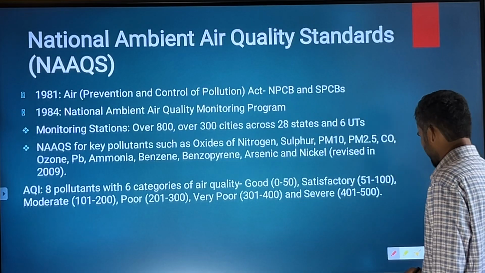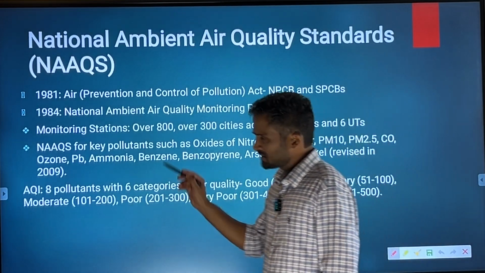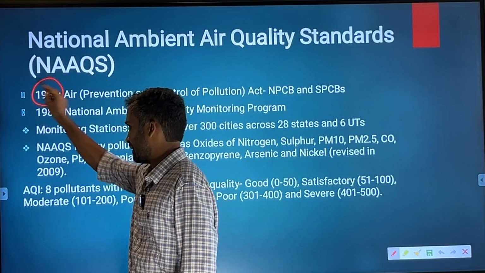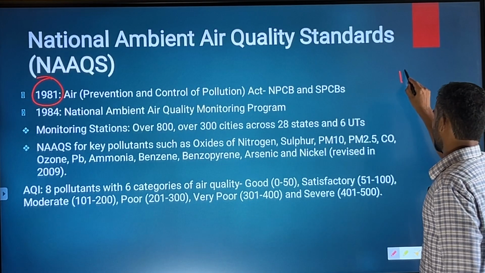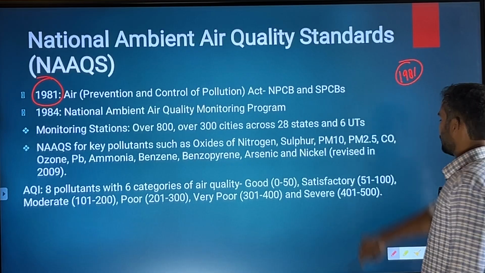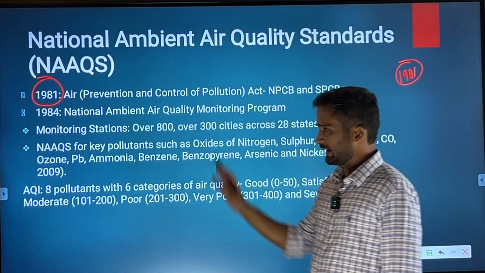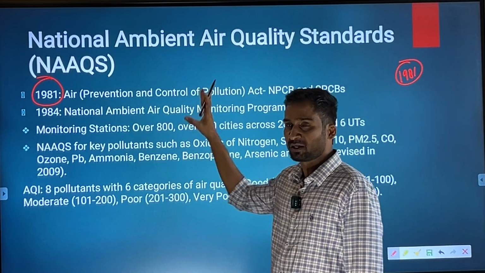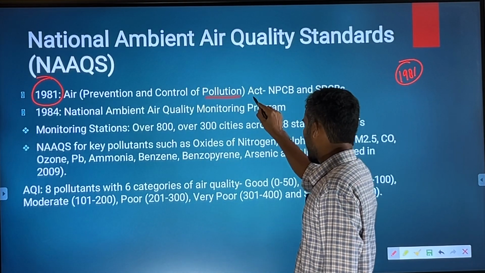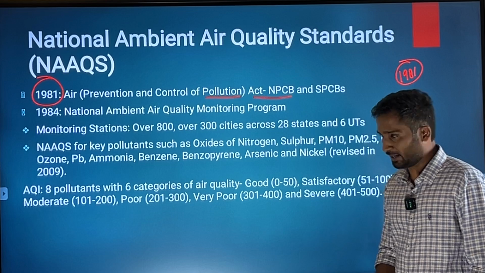Then let's talk about certain things, certain policy regulations in India with respect to air pollution. So when it comes to air pollution, the first important development happened in 1981. So this story begins from 1981 when Government of India enacted Air Prevention and Control of Pollution Act 1981.